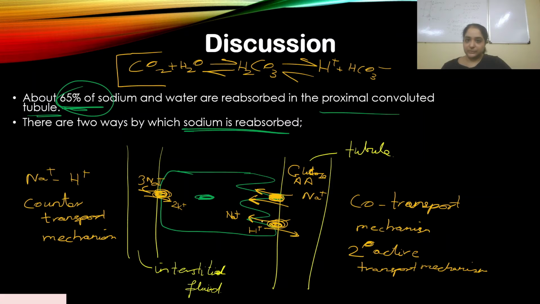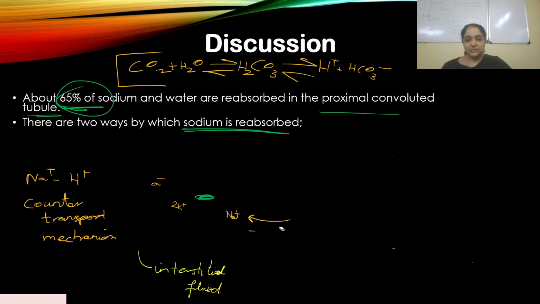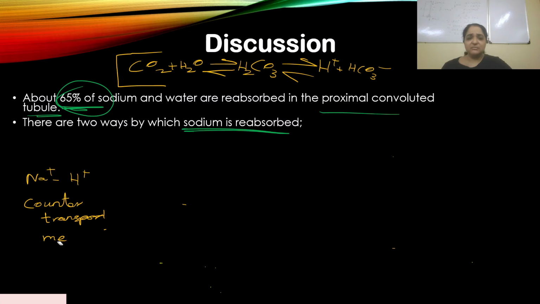Okay, so now you see that H plus ions are formed and bicarbonate ions are then reabsorbed back into the blood. So these are the two ways by which sodium is reabsorbed in the PCT. Please note this down if you like. This is important to understand how PCT works, because it will be very helpful in clearing your concepts. Any question that you get regarding PCT, or regarding the loop of Henle that I explained to you, you can easily answer now.